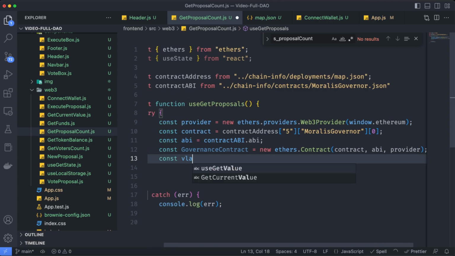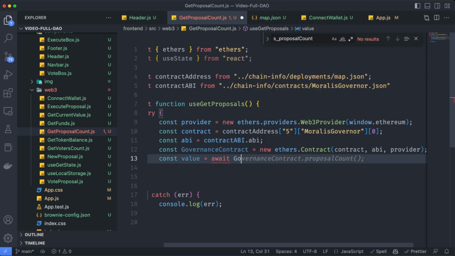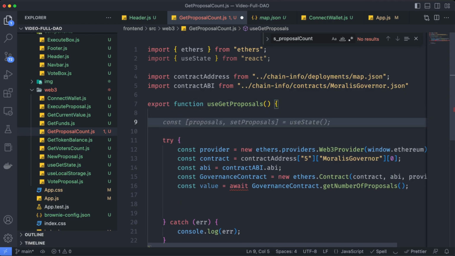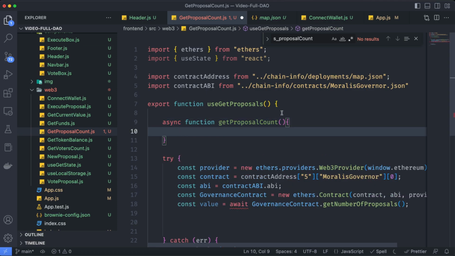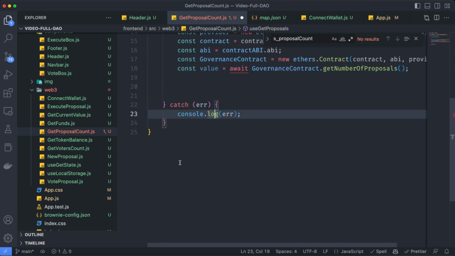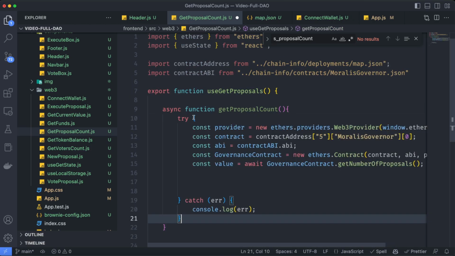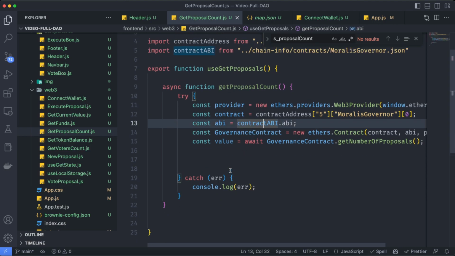Now we can say const value is going to be equal to await governance contract. The actual name of the function is get number of proposals. And this is mad at me because this needs an asynchronous function I just forgot to create. So let's do that. Async function get proposal count. Let's open this up and let's paste all of the try statement inside that function. And now it's happy with me. And of course we need to return a value.